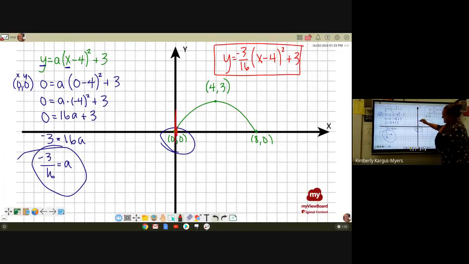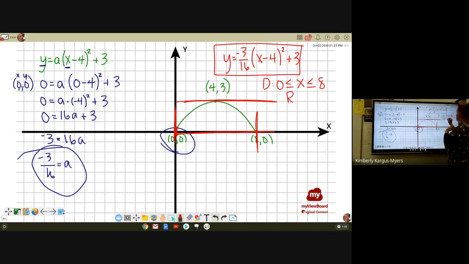Domain from 0 to 8, right? 0 less than or equal to x, less than or equal to 8. The range, 0 to 3. There's our domain and range, folks.